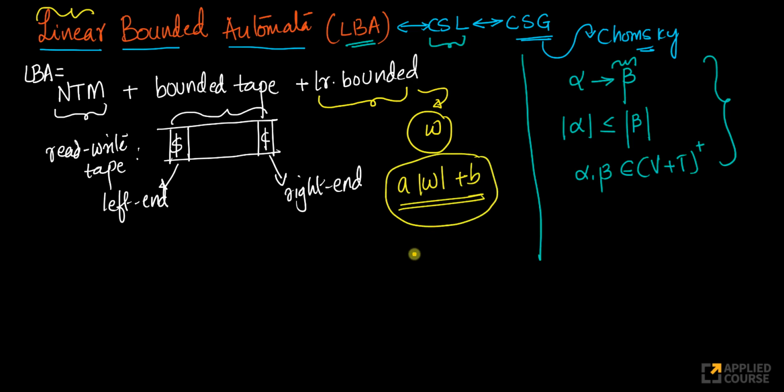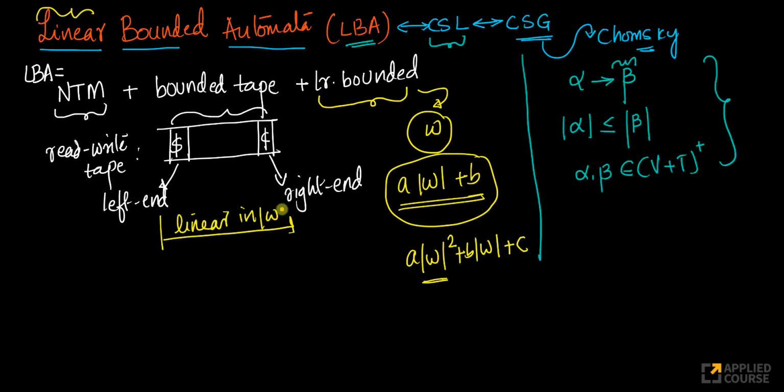What is a quadratic function? Quadratic functions can be written as this, right? So these are quadratic functions. This is a quadratic function in W, or in the size of W. This is a linear function. That's what I mean. So this is called a linear bounded automata because this length is linear in the length of the input word that you're passing to your LBA. Okay, these are the three aspects of it.